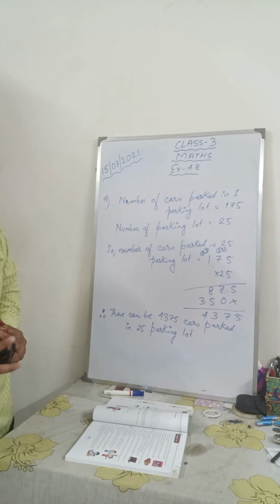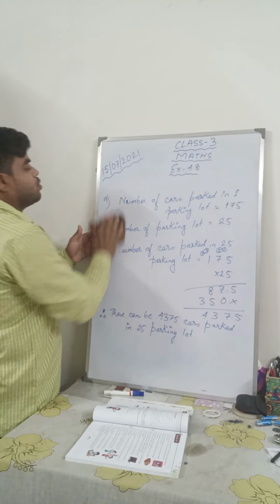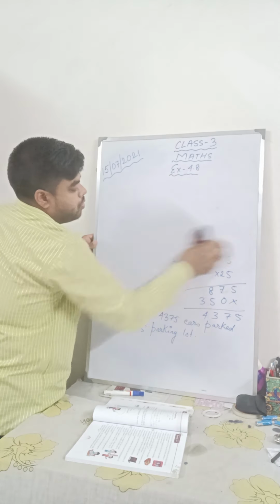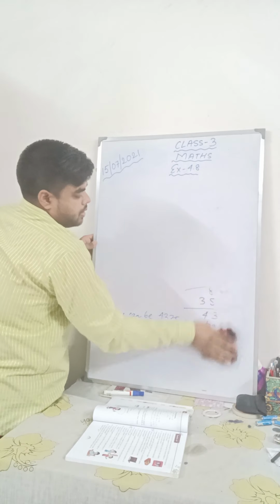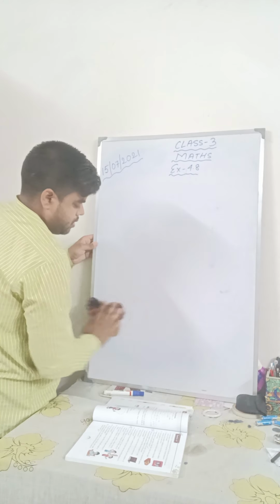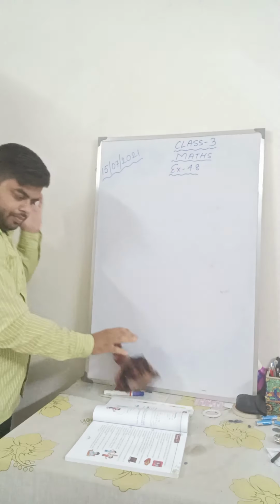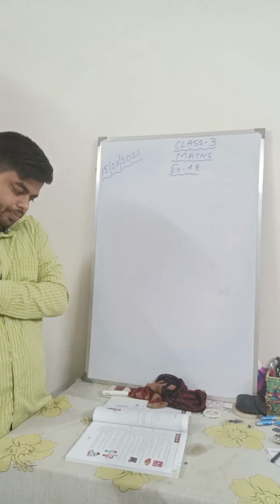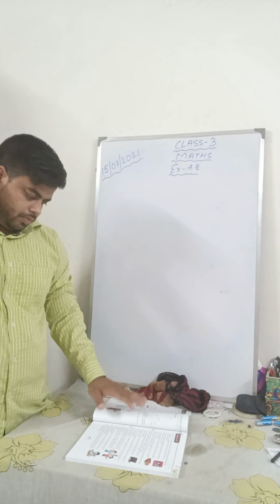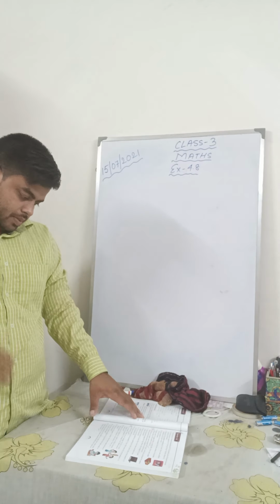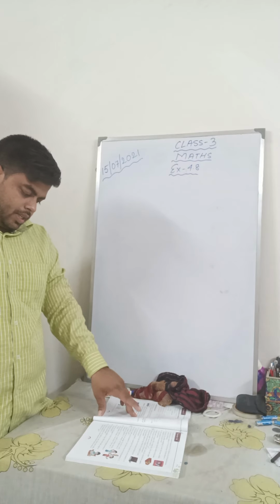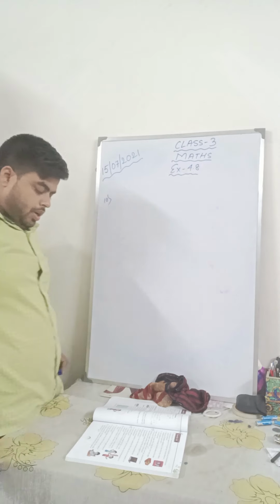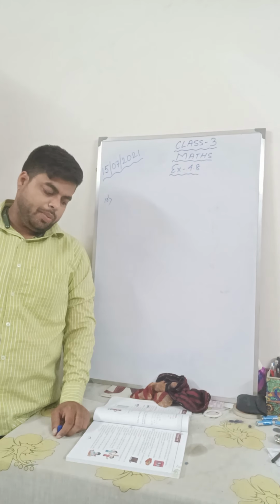And for today, the last question. Today's last question, that is question number 10. I will be solving it for you, and then the remaining sums we will be doing in the next classes. Question number 10. 50 tins of coffee can be packed in one box.